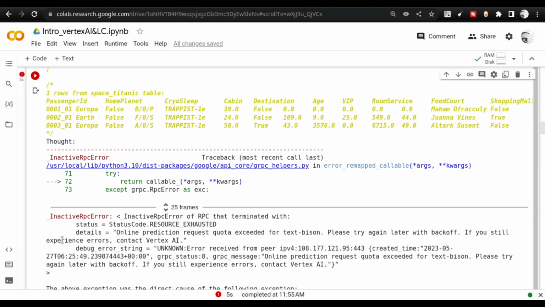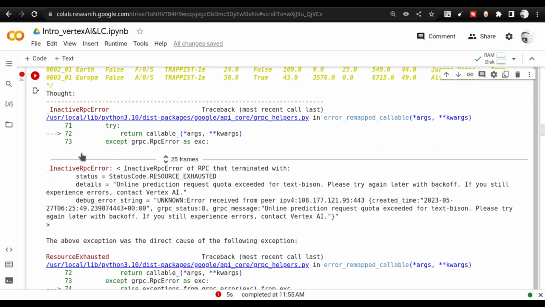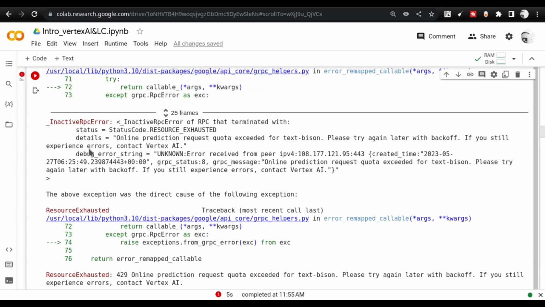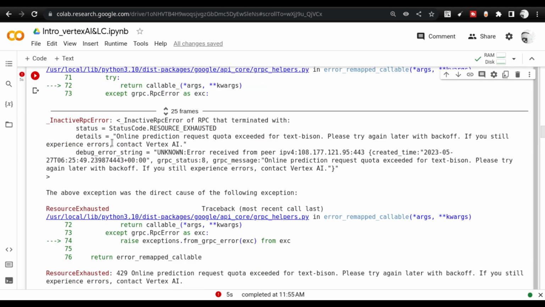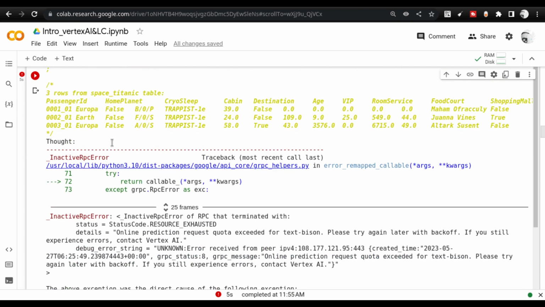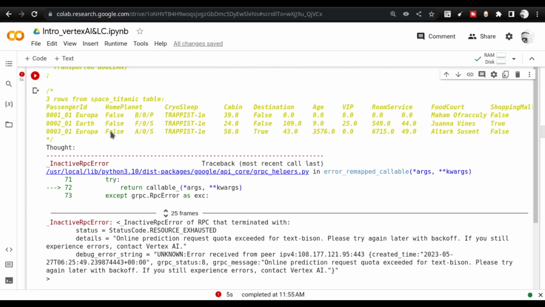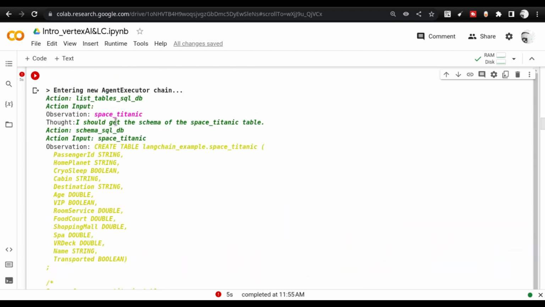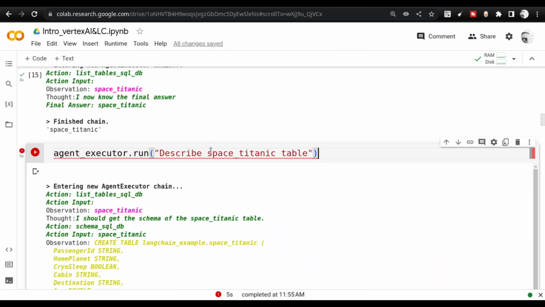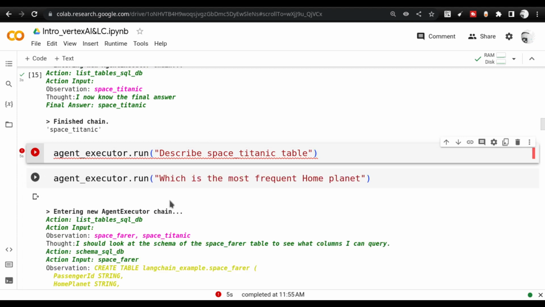And then some other kind of error has occurred. Usually when I first started working, I got a different error here. Once I got to this stage, it was unable to proceed. The large language model was unable to properly describe the Space Titanic table. So initially that was the problem, but after that it got solved.